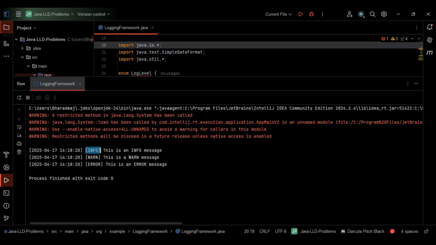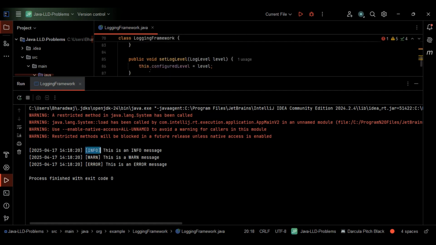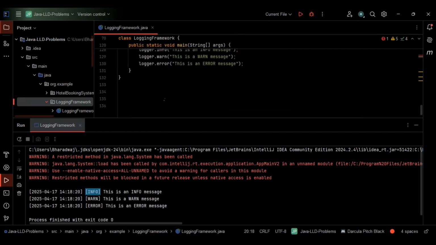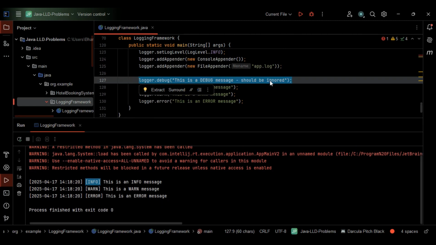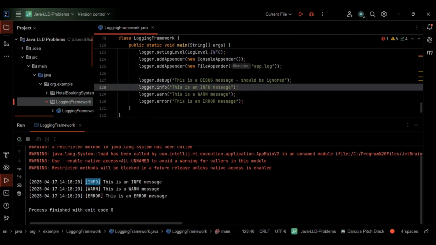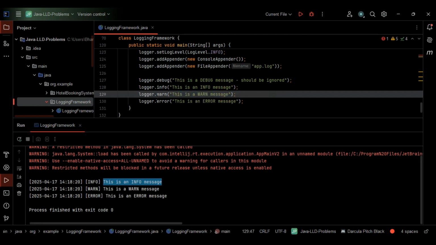We are getting the log level as well. The first one is info, that's what I said. Let me do one thing here. This one should be ignored, as we know, because it is below the threshold level. So the first one is being ignored, and this is fine. The output format we need in the second one is this: first the timestamp, then the log level, and then the message that we have given. This is an info message, this is a warn message, this is an error message, right?